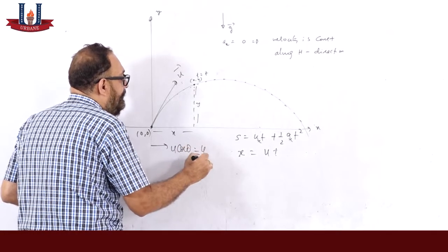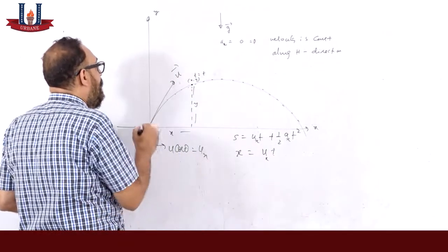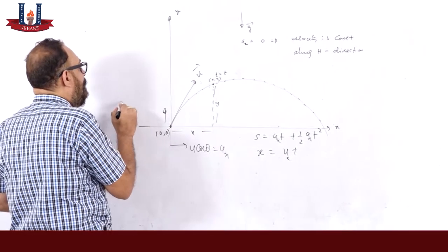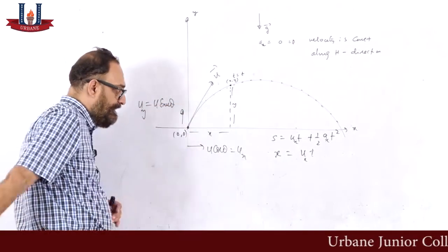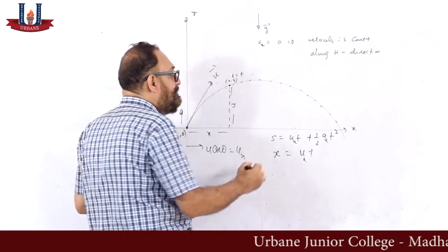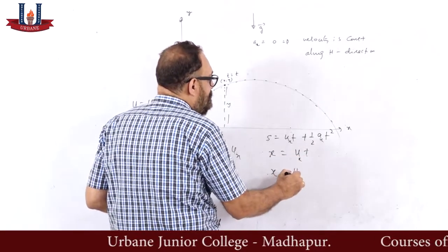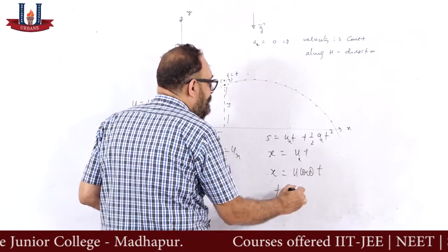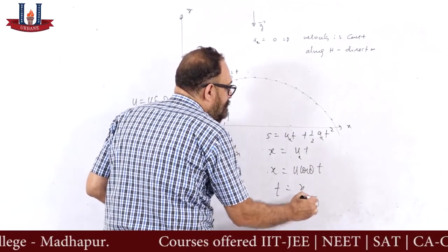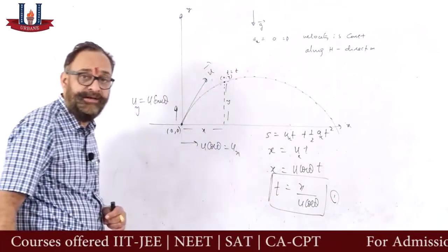I call that ux, and the vertical component I call uy, which is u sin theta. So x is ux into t, so x is u cos theta into t, and t is x upon u cos theta. I call this equation number 1.